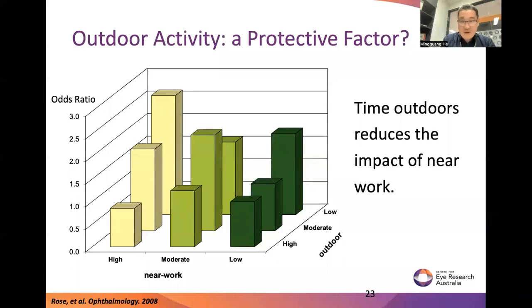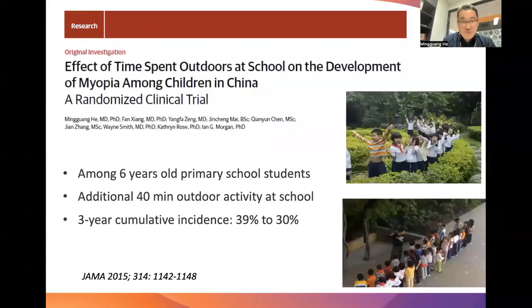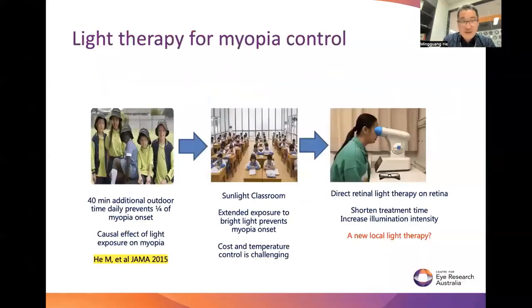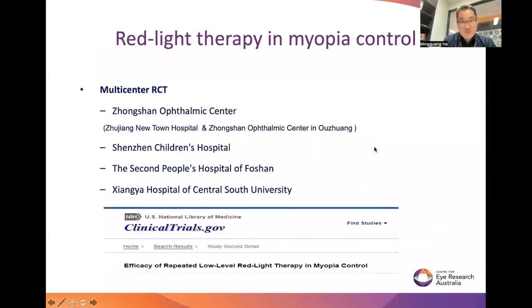So this is the Sydney Myopia Study. In Guangzhou, we proved in a randomized controlled trial that an additional 40 minutes of outdoor time every day prevents about 20% of the onset of myopia, which is very effective. And then we further tried to translate this outdoor light exposure into local retinal exposure to light as an alternative treatment.